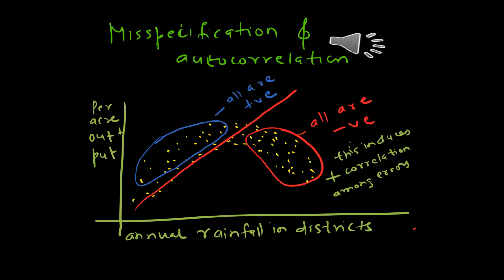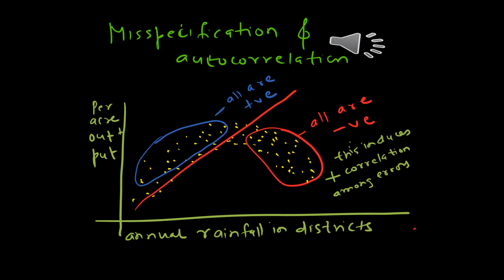Now it is possible that as annual rainfall increases, per acre output increases up to a point and then falls. So the relationship between per acre output and annual rainfall is not linear, as you can see in the scatter diagram. However, suppose we specify a linear relationship given by the red straight line.